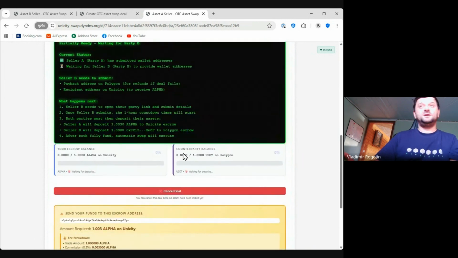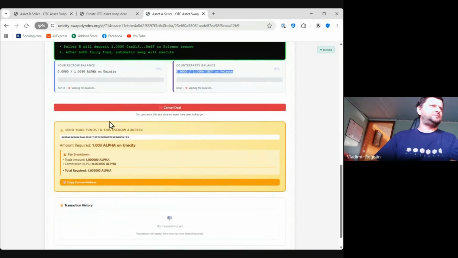And these are balances of the escrows. So it's your escrow balance, where you should deposit Alpha, and this is the counterparty balance. And that's the actual address of your escrow in Alpha. It says amount required 1.003 Alpha because of the commission of something like 0.3%. It calculates here. I can remove the commission. Maybe I can keep it. I don't know. Currently, I keep it. I found lots of money.